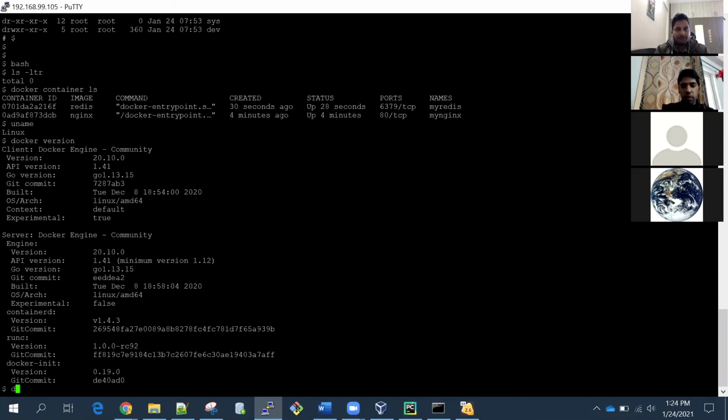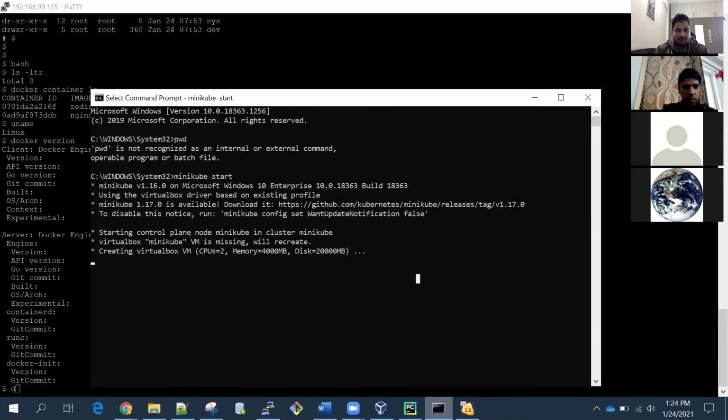I want to demonstrate a few things as well, but somehow I think my virtual machine has some problem. Okay, now it is running. Preparing Kubernetes. Probably it will work now.